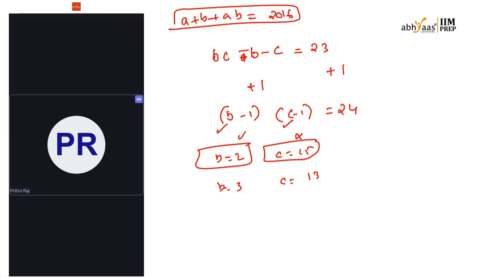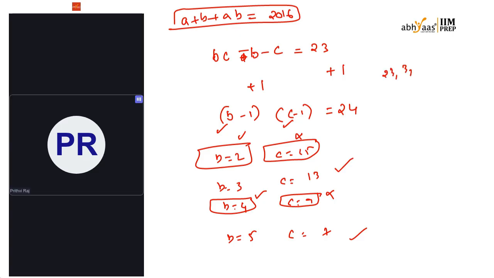What are the other values? B equal to 4. If I take B equal to 4, B minus 1 is 3, so C minus 1 should be 8, C should be equal to 9, which is not possible again. And B equal to 5, C equal to 7. So yes, these two values are possible. So A, B, C can take values of 23, 3, 13, or 23, 5, and 7.